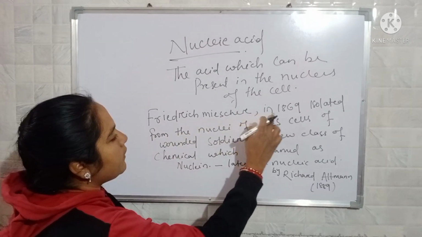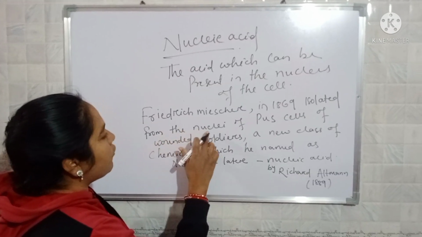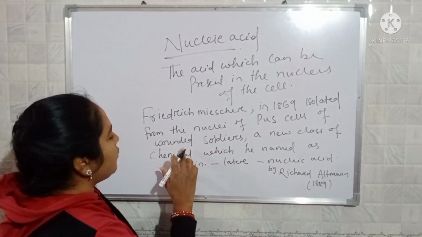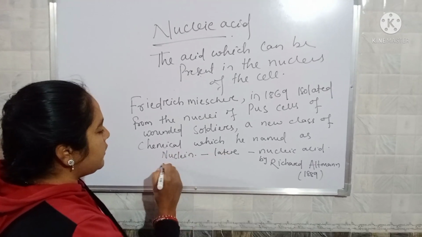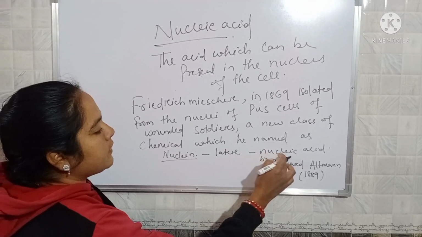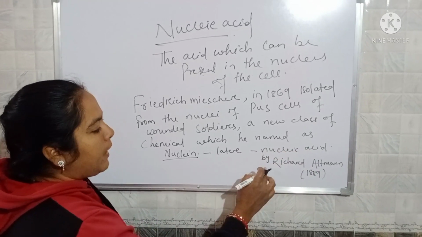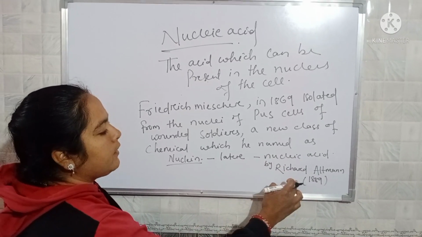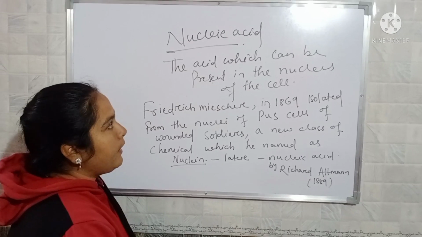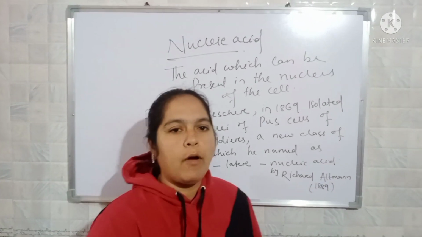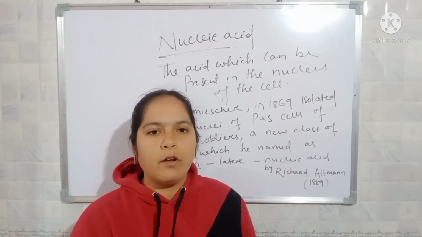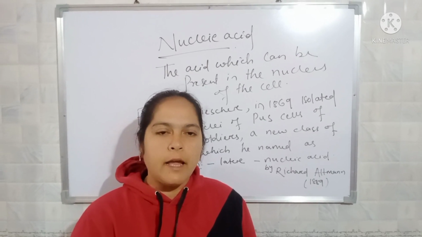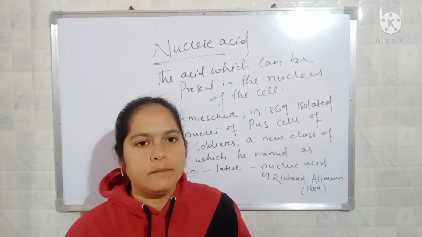Friedrich Miescher, in the year 1869, isolated from the nuclei of pus cells of wounded soldiers a new class of chemical which he named nuclein, and later on it was named nucleic acid by Richard Altmann in 1889. This nucleic acid can be found in all organisms from the lower to the higher, including plants and also viruses.